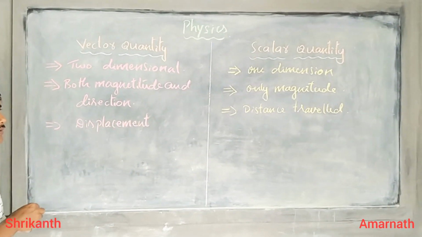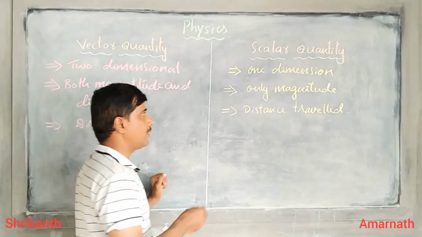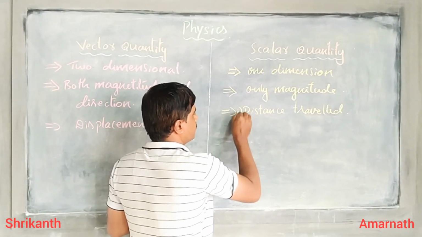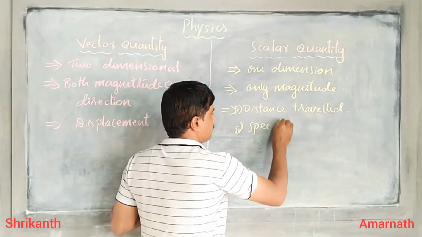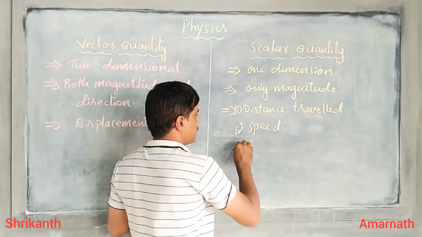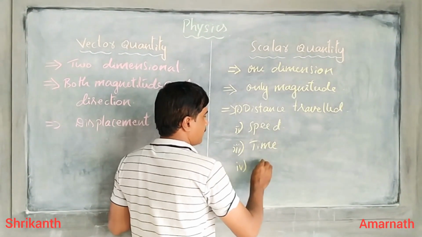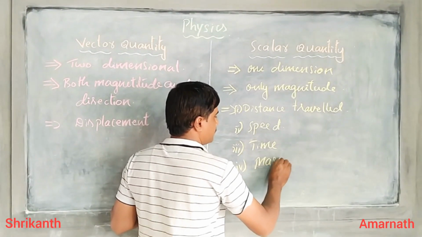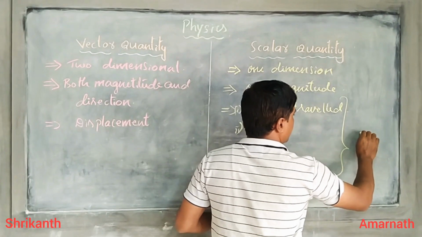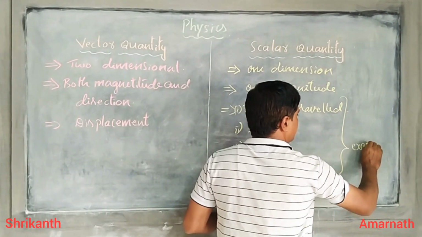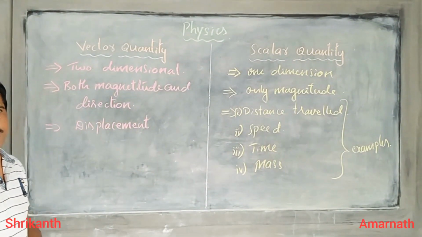If we consider a few more examples for both scalar and vector quantity, take speed. Similarly, we can consider a few more like time, mass. All these are nothing but the examples for scalar quantity.